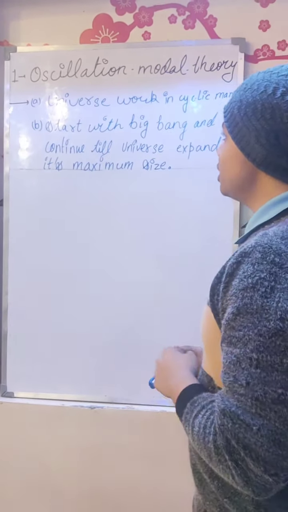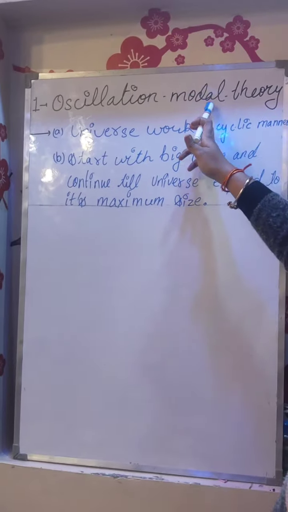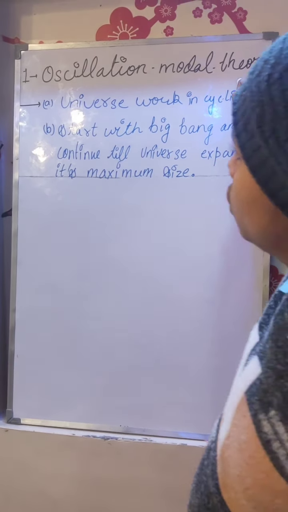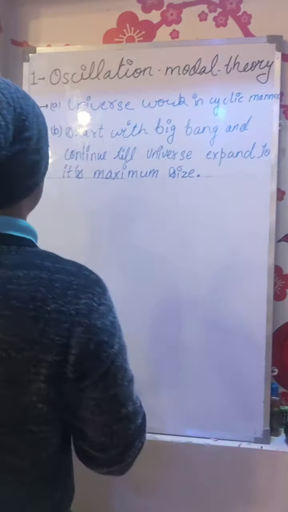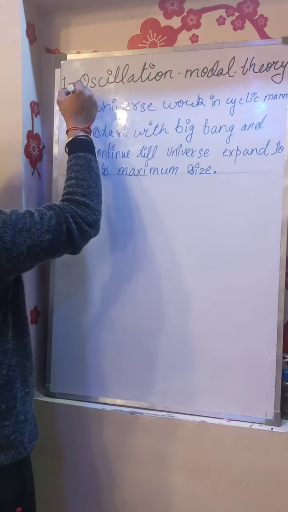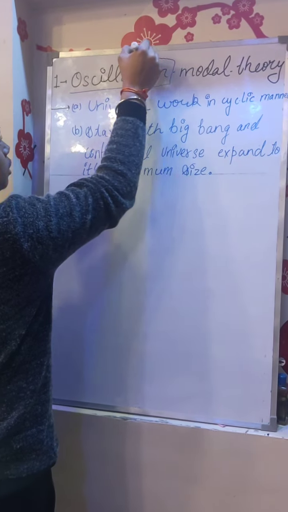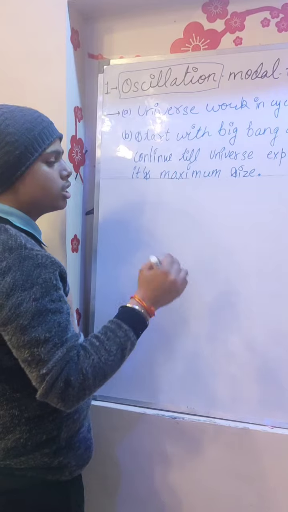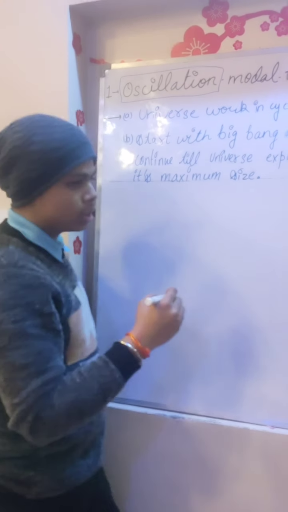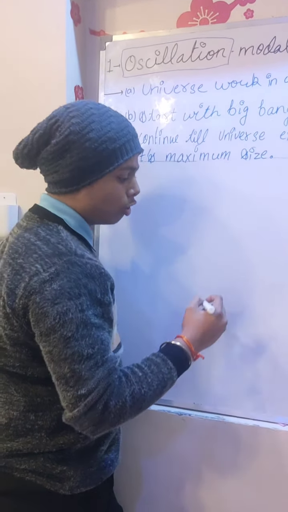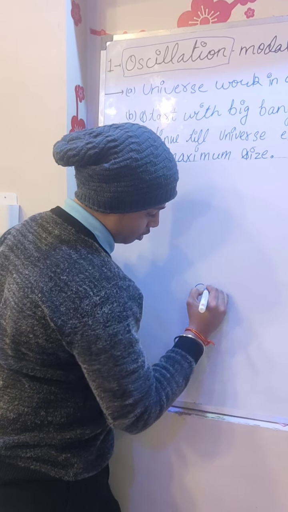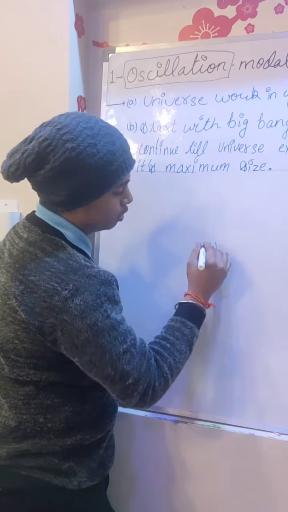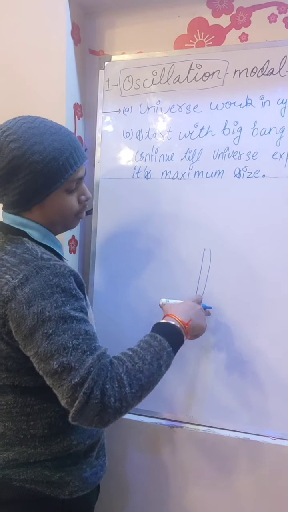So the first is the oscillation model theory. What are you understanding by this word oscillation? You have studied in 6th, 7th or 8th class that oscillation is the process of movement, like the clock hand.